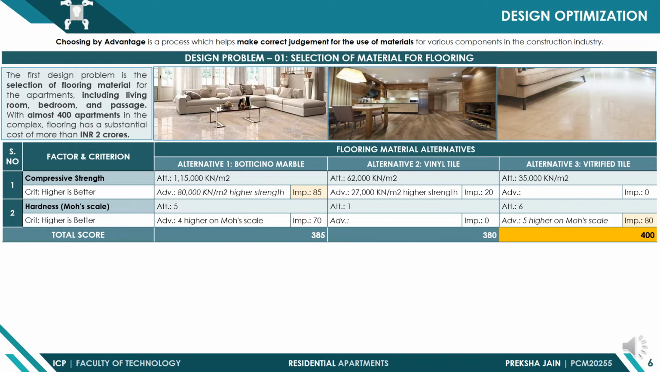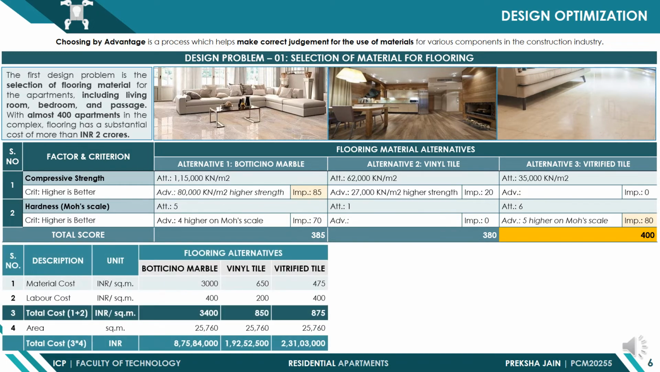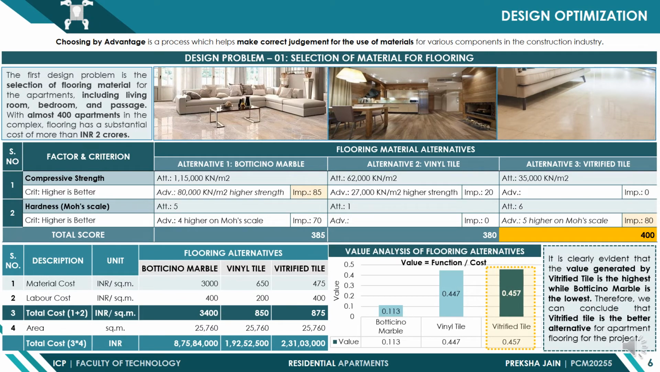For cost comparison analysis, unit cost was obtained by adding material and labor cost for each material and then multiplied with area of construction to calculate its total cost. The value of each material was calculated by dividing score with cost, in which it is clearly evident that the value generated by vitrified tile is the highest, while Botticino marble is the lowest. Therefore, we can conclude that vitrified tile is the better alternative for the apartment flooring for the project.